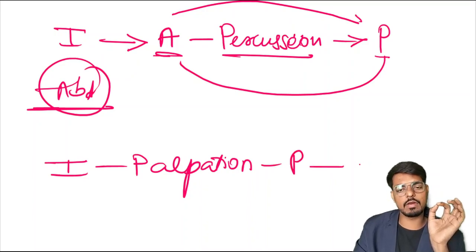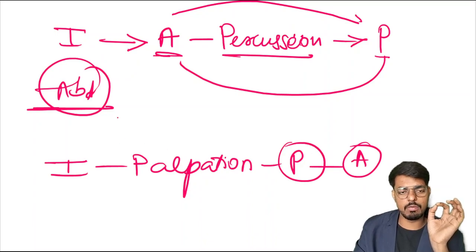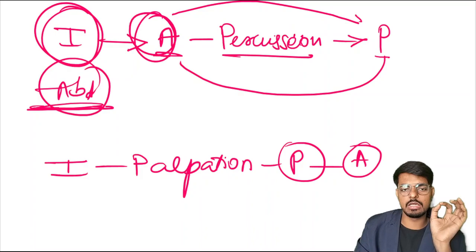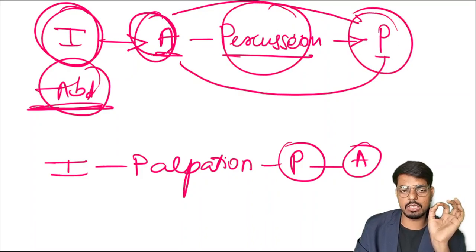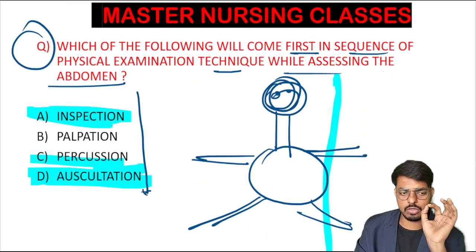Okay, and then we will go for the auscultation at the last. But only during the abdominal assessment, inspection is first, then auscultation, then percussion, then palpation. So this is how the sequence will arise. And the important question will also arise: which of the following will come first in sequence of the physical examination technique while assessing the abdomen?